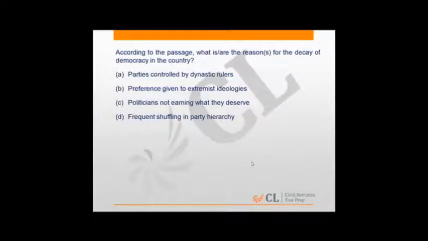According to the passage, which of the following are the reasons for decay of democracy in India? Parties controlled by dynastic rule, preference given to extremist ideologies. Nowhere is it very clearly stating this. Politicians not earning what they deserve. It talks about politicians not being true to the spirit of democracy, and it also does not talk about shuffling in party hierarchy. So obviously, dynastic rule in a significant part of parties is one of the reasons for democracy failing.